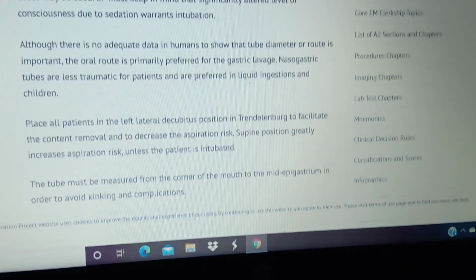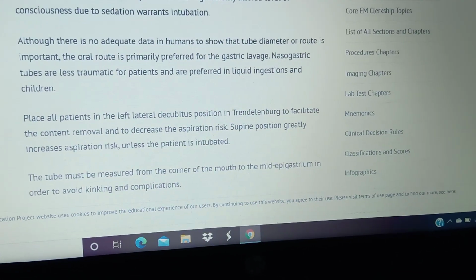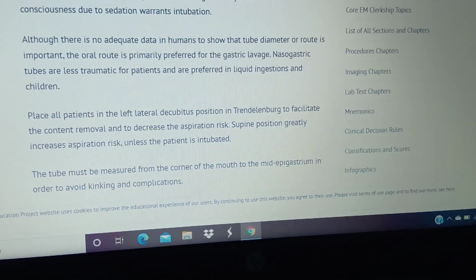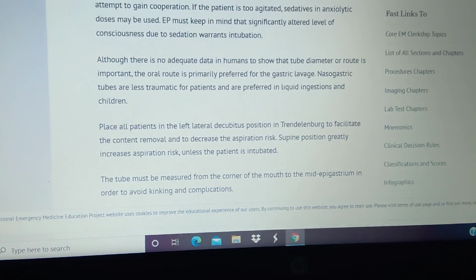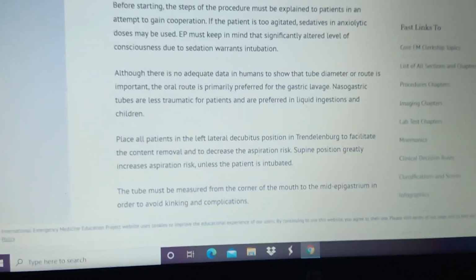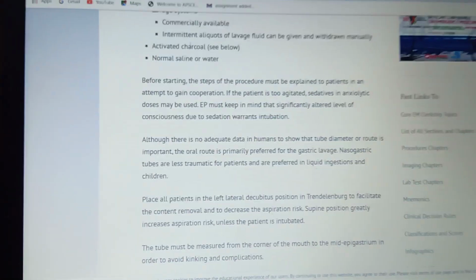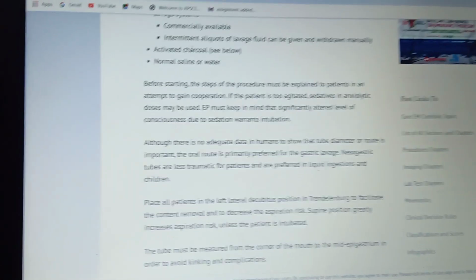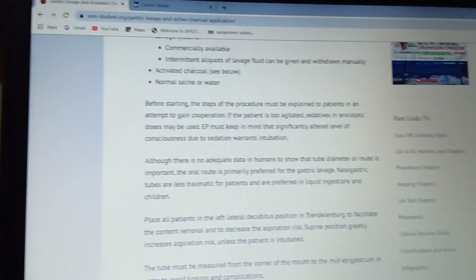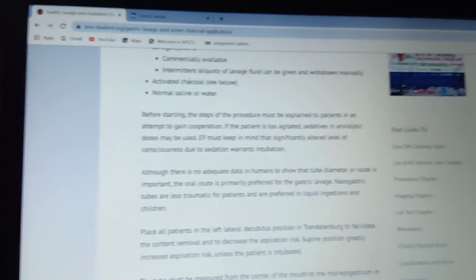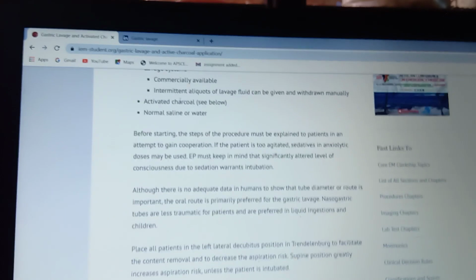Okay, and the tube must be measured from the corner of the mouth to the mid epigastrium, avoiding kinking and complications. How are you going to measure here? From the tip of the nose, through to the ear, and then to the mid epigastric region, there you have to mark.